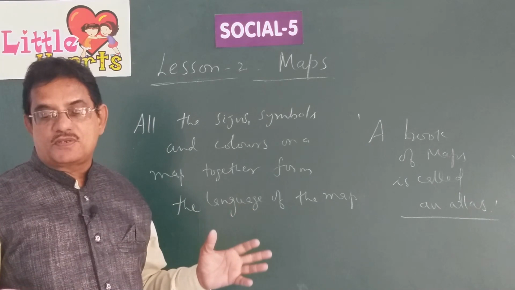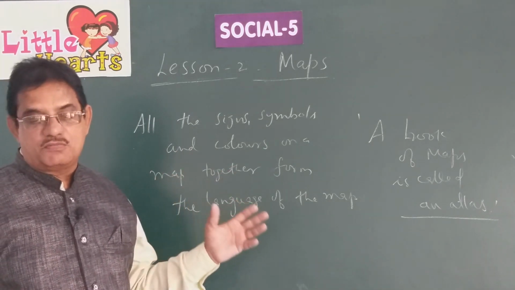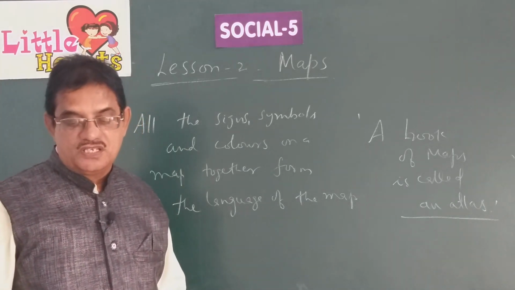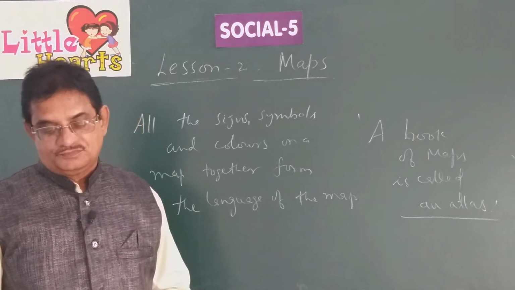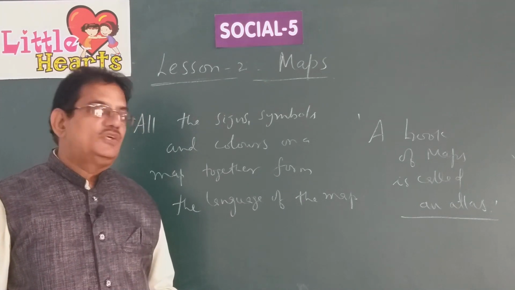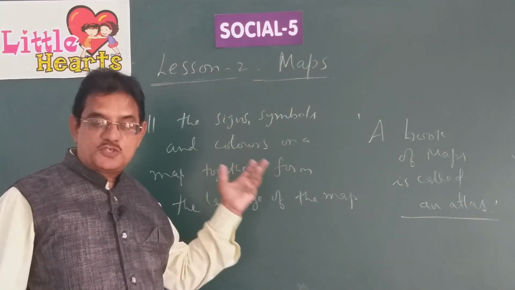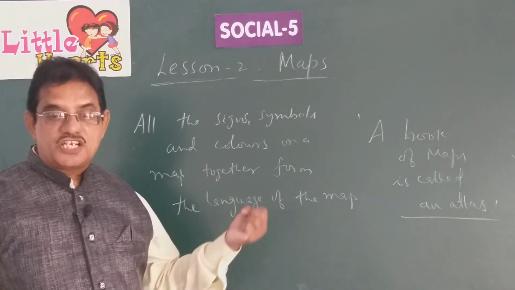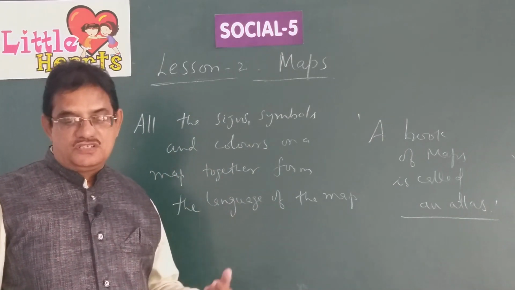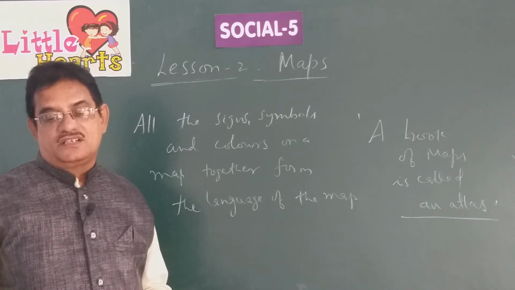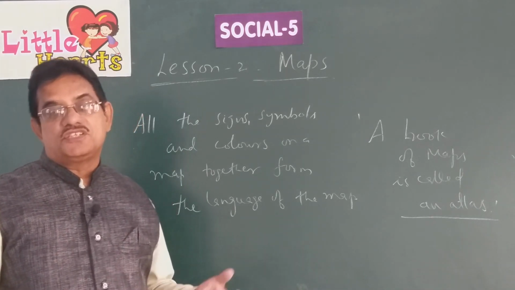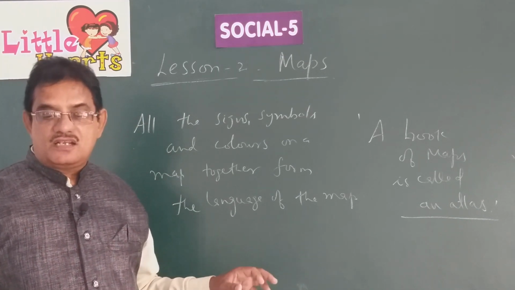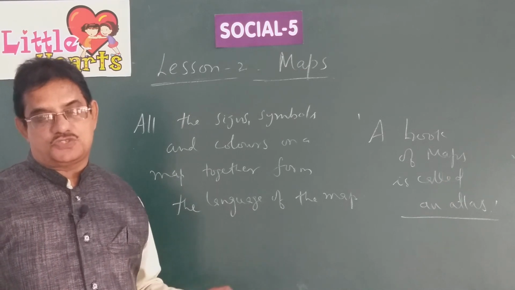These symbols are used to represent international, national and state boundaries, roads, railways, water bodies, vegetation, crops, minerals, etc. A map or atlas provides a key for the symbols used.